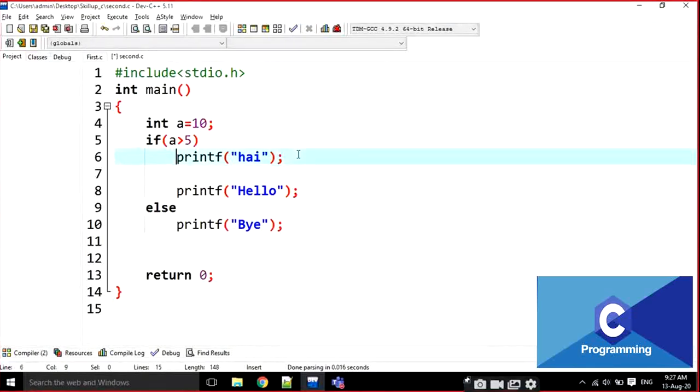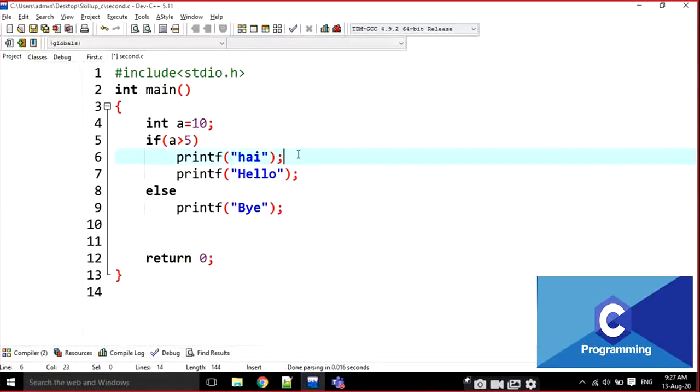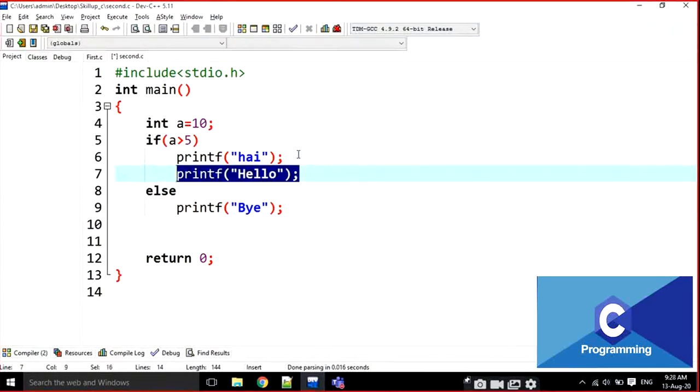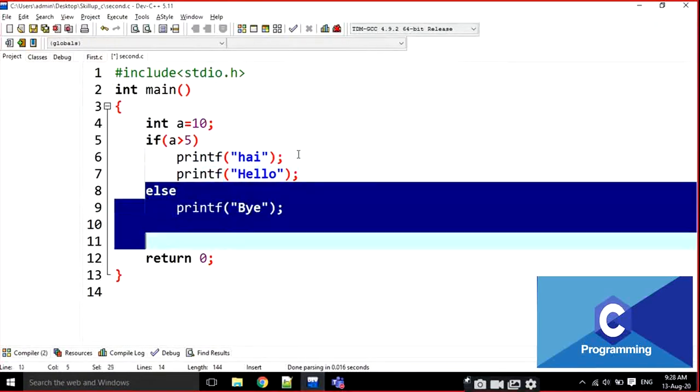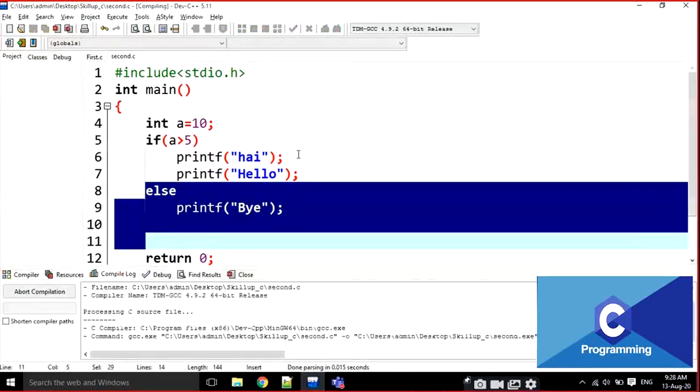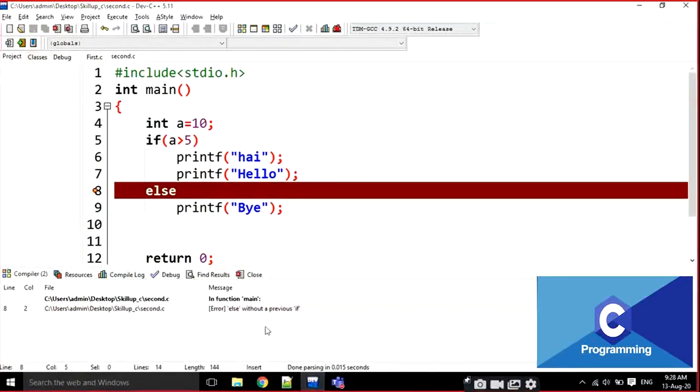There is no relationship between this if and this else, because there is one more statement between this if and else. That means this else is not related to any if. That's why the error is "else without a previous if". There is no if for that else part.